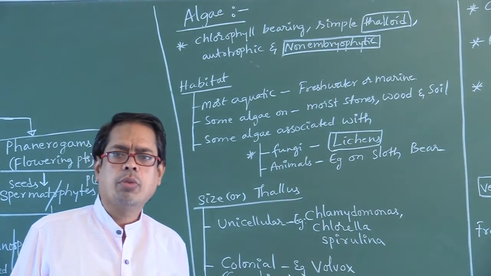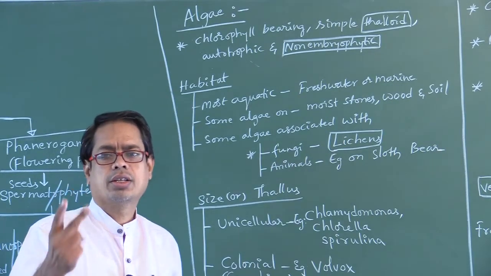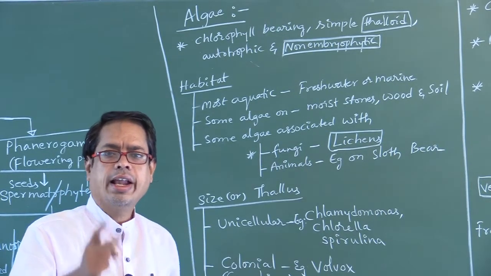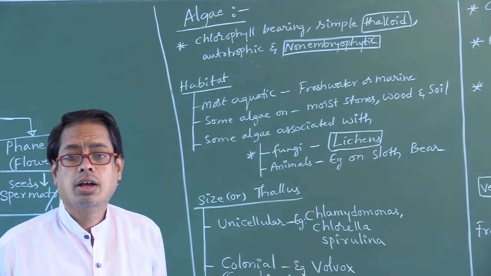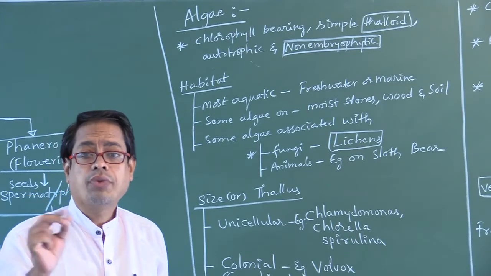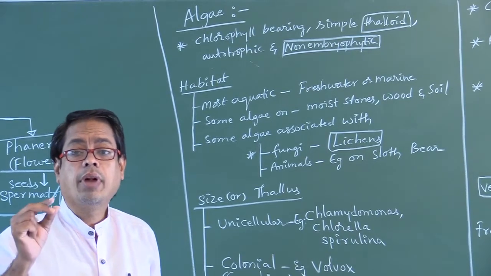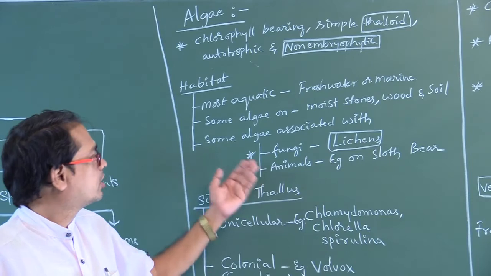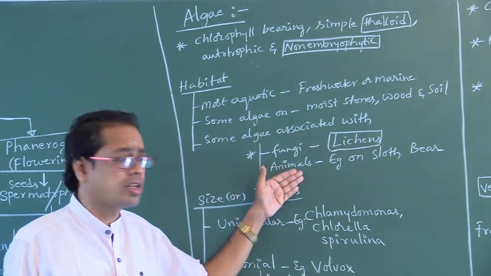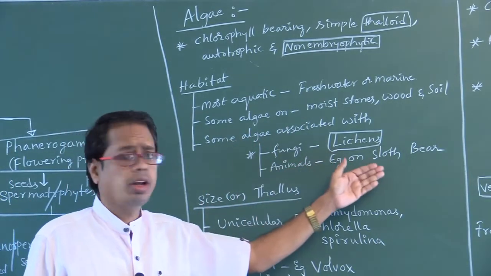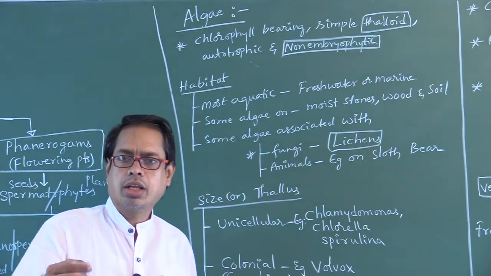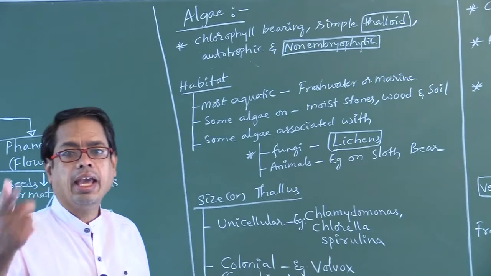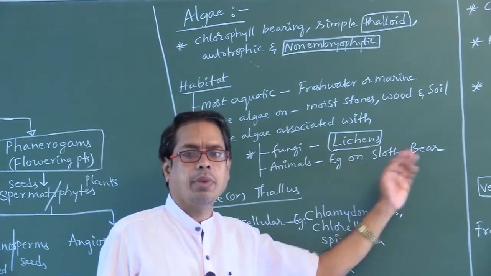Lichens: how many components are there? Two components. One is the algal component, another is the fungal component. The algal partner is called phycobiont. The fungal partner is called mycobiont. Next, some algae are associated with animals. For example, some algae live on sloth bear. Sloth bear means lazy bear.